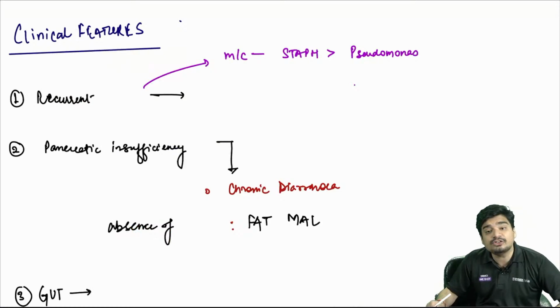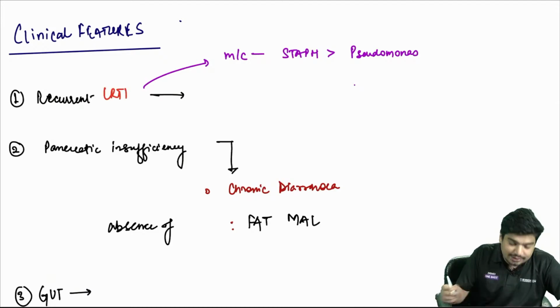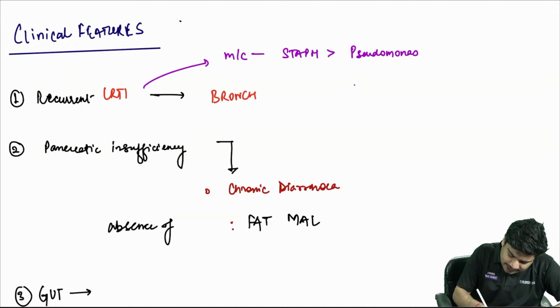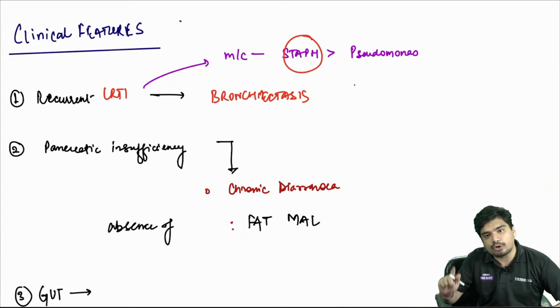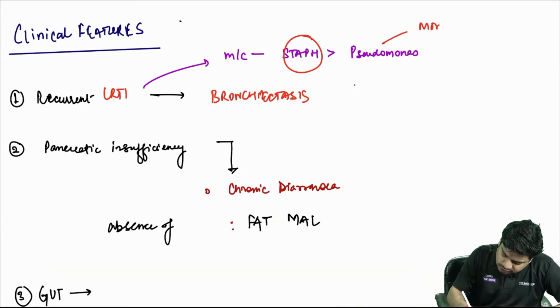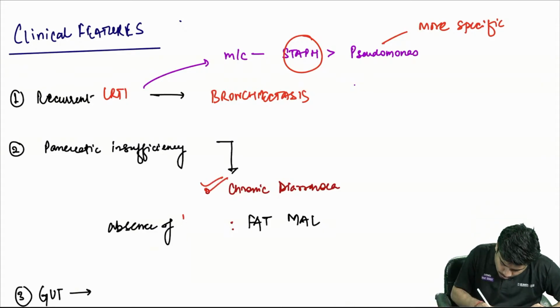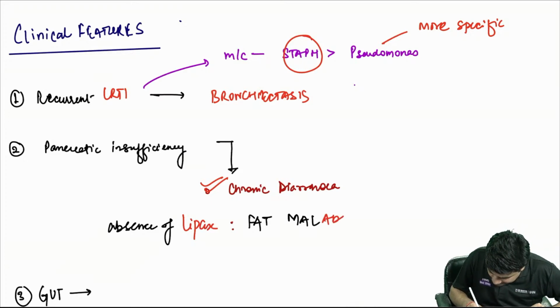So what will be the clinical features of cystic fibrosis? You'll have recurrent LRTI. I told you, thick secretions, recurrent LRTI. That can lead to bronchiectasis. The most common organism, remember, is staph, followed by Pseudomonas. But Pseudomonas is more specific than staph. Then you will have pancreatic insufficiency because pancreatic enzymes are not coming out. That will lead to chronic diarrhea. Because there is absence of lipase, this will lead to fat malabsorption, which is called steatorrhea.